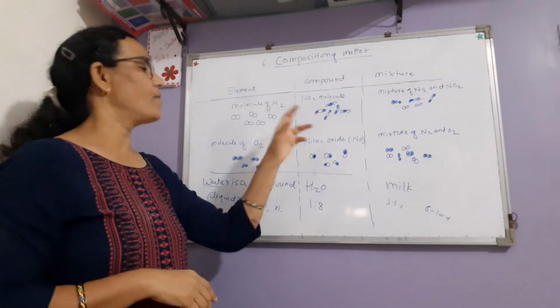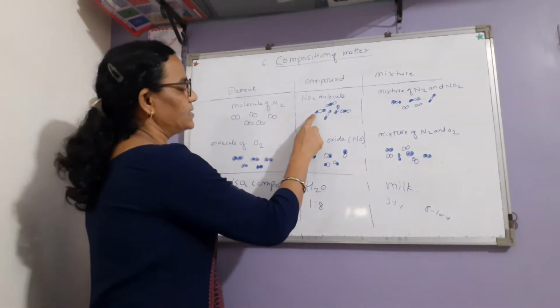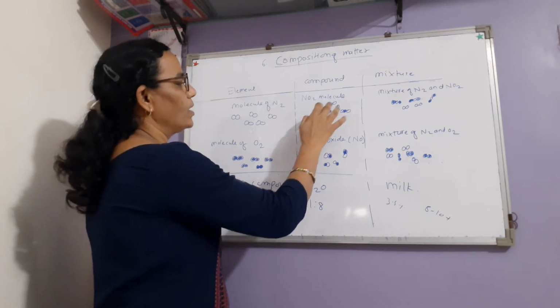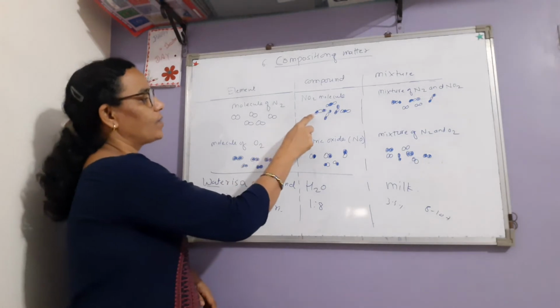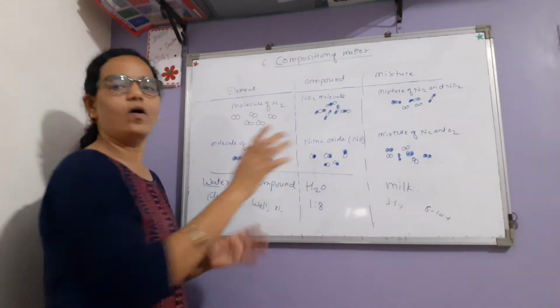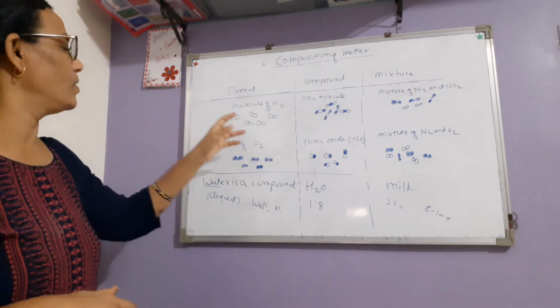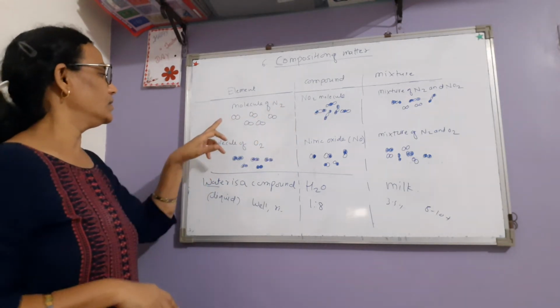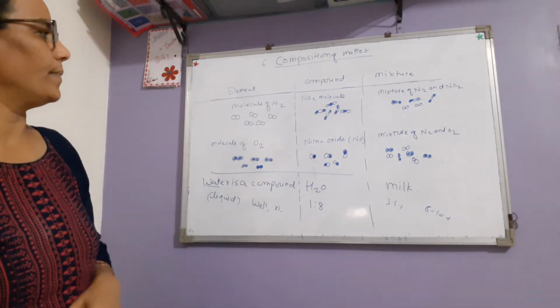After that the compound is formed. All the molecules in the compound are also alike. See, these are the molecules 1, 2, 3, 4, 5, all alike, like themselves. In case of elements, all the molecules are like that type of element.